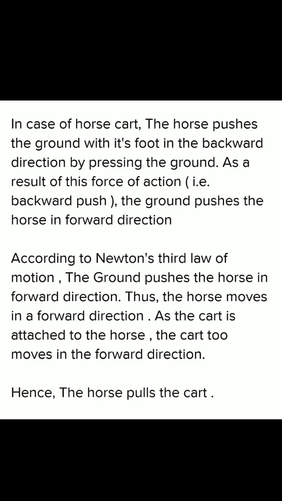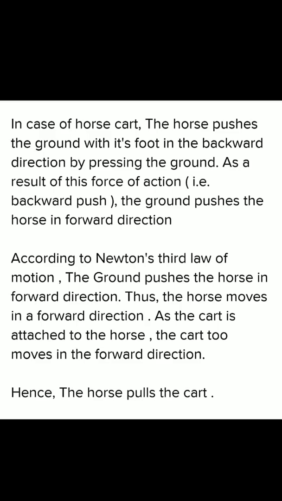The same thing happens to us, and because of this we can walk and run on the ground. We also apply one backward force by pressing the ground. The ground also pushes with one force forward, and that's why we move in a forward direction, and here the horse also moves in a forward direction.